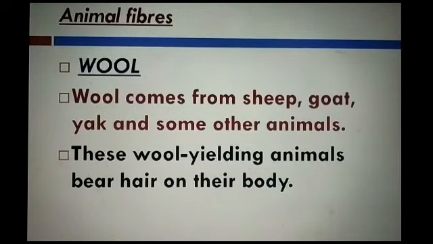So we are talking about animal fiber. The first animal fiber is wool. Wool comes from sheep, goat, yak and some other animals. And these wool yielding animals wear hair on their body. Student, wool yielding animal means the animal from which we get wool. These animals bear hair on their whole body.